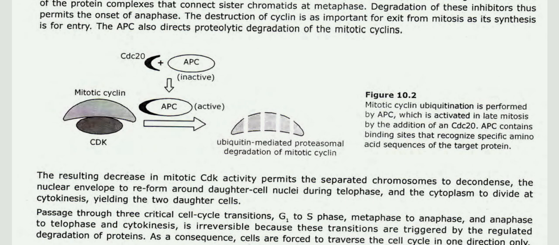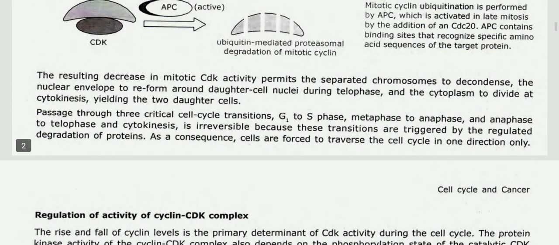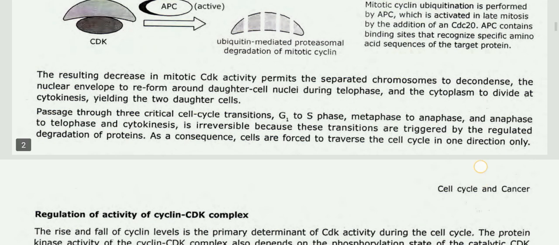When CDC20 is absent, APC is inactive. Mitotic cyclin forms a complex with CDK, then APC is activated. Then ubiquitin-mediated proteasomal degradation of mitotic cyclin happens. The resulting decrease in mitotic CDK activity permits the separated chromosomes to decondense and the nuclear envelope to reform around daughter cell nuclei during telophase, and the cytoplasm to divide at cytokinesis, yielding the two daughter cells.